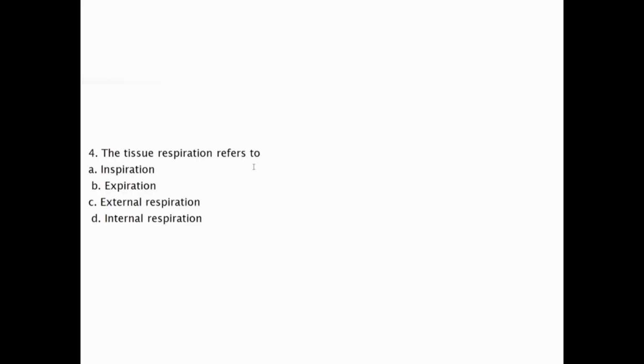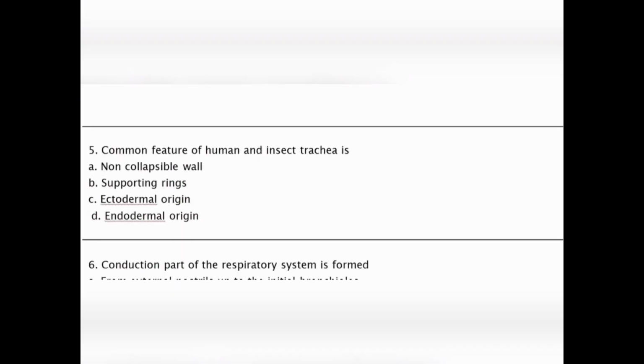The tissue respires refers to A. Inspiration, B. Expiration, C. External respiration, D. Internal respiration. Our correct option will be D, internal respiration. Moving to the next, common feature of human and insect trachea is A. Non-collapsible wall, B. Supporting rings, C. Ectodermal origin, D. Endodermal origin. Correct option will be A.